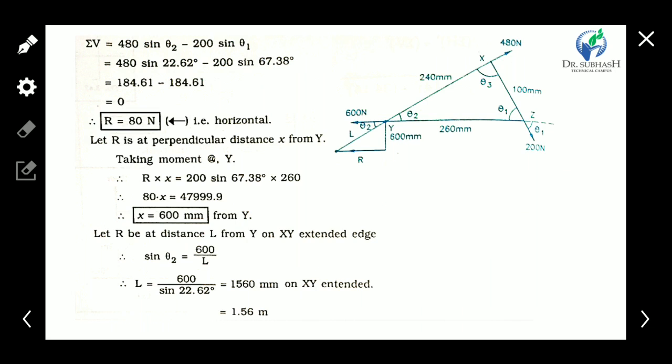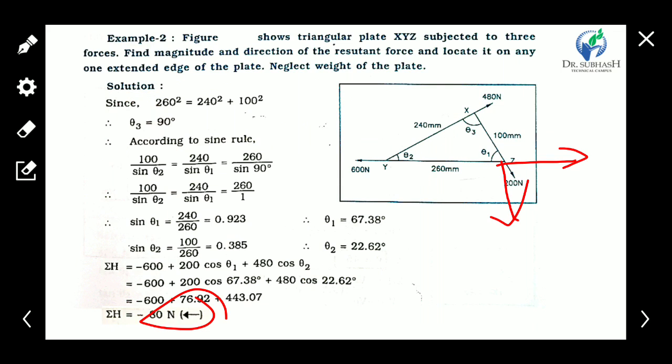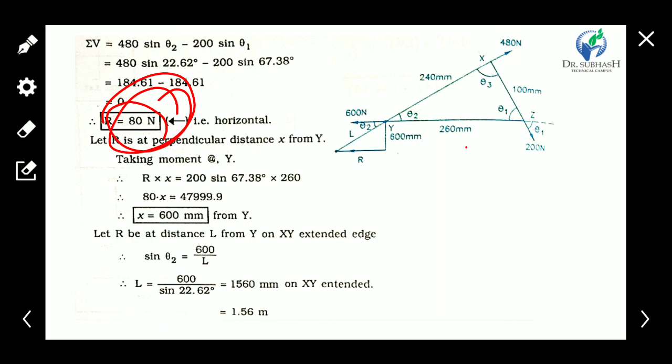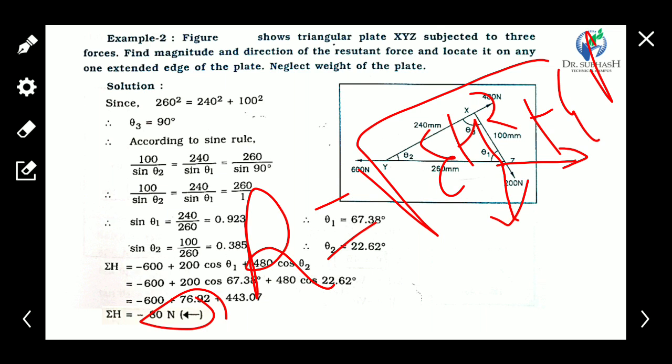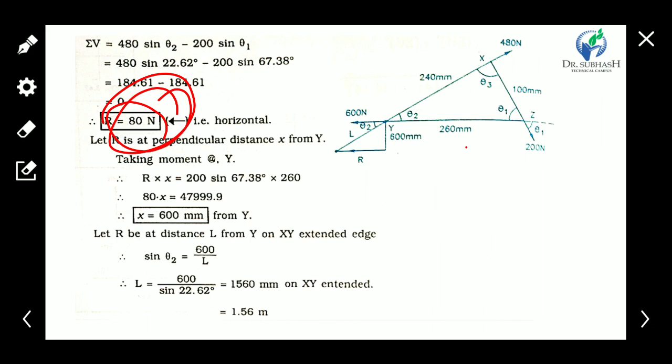Now the resultant value is 80 kilonewton because the vertical is 0. If we find out the resultant with the help of this equation, square root of summation of horizontal squared plus summation of vertical squared, but the vertical is 0, so it is square root of 80 squared. So the resultant is 80 kilonewton and it is horizontal, in the negative direction.